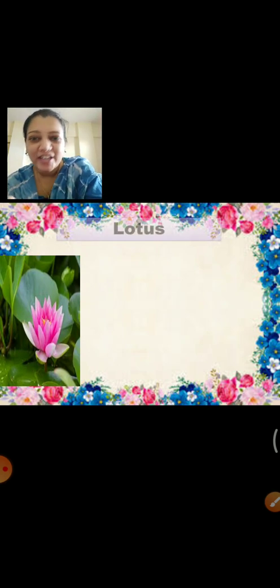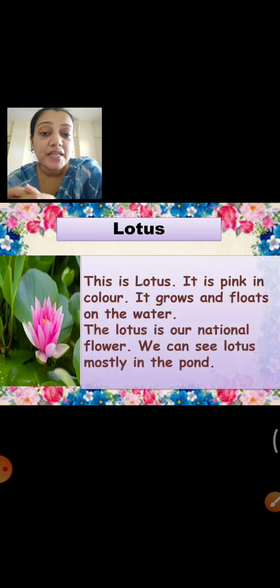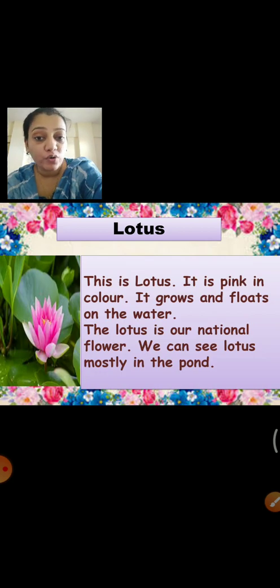Okay. Now let's see which is our next flower. Which flower is this? Have you seen this before? Yes, this is very beautiful flower and it is lotus. This is lotus. It is pink in color. It grows and floats on the water. The lotus is our national flower.